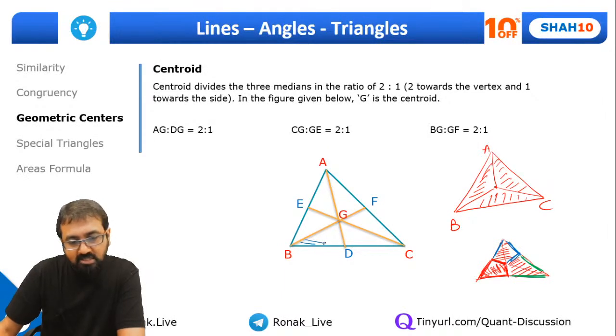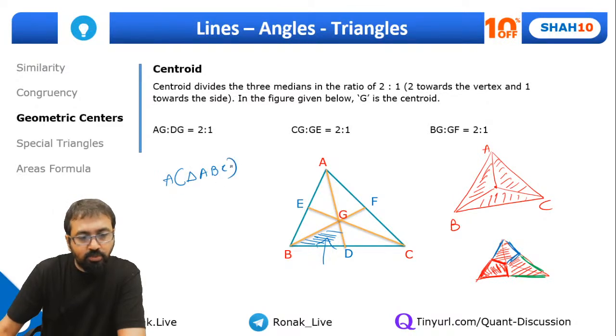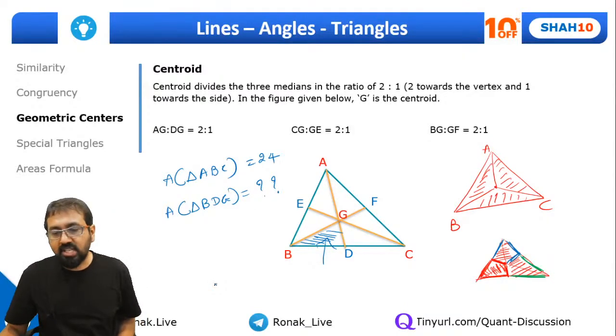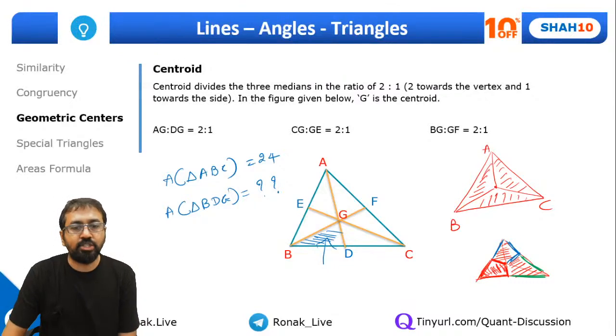Can you tell me what will be this area, everyone? If the area of triangle ABC is 24 units, tell me what will be the area of triangle BDG. What will be this area? Write down this answer, and this is the last question of the day.